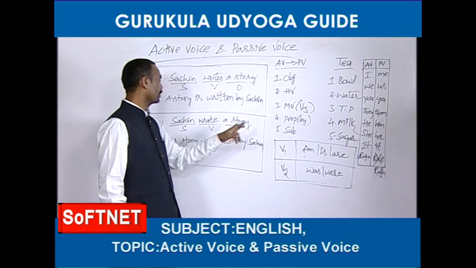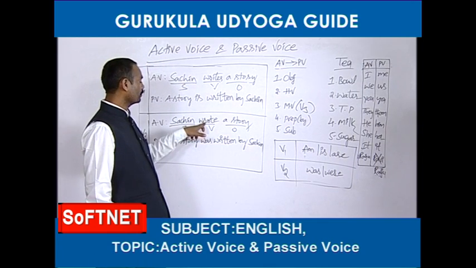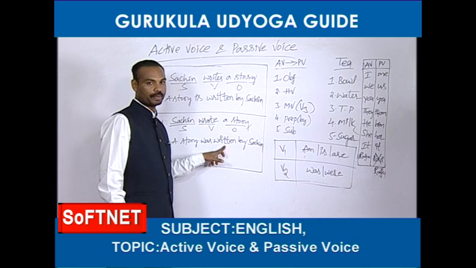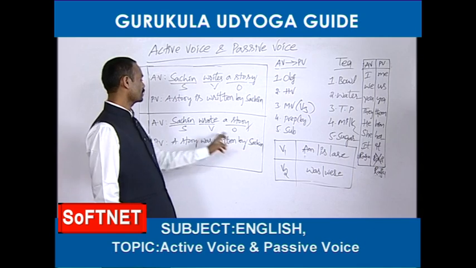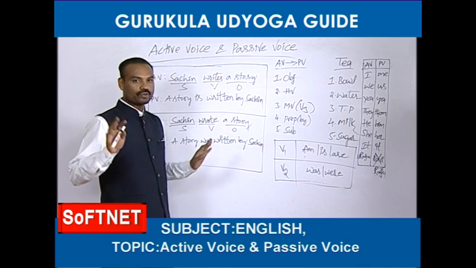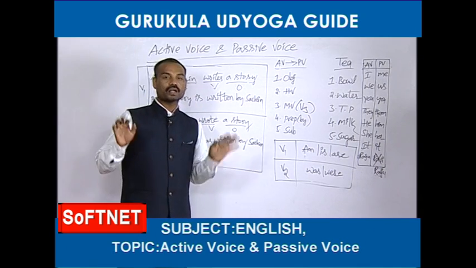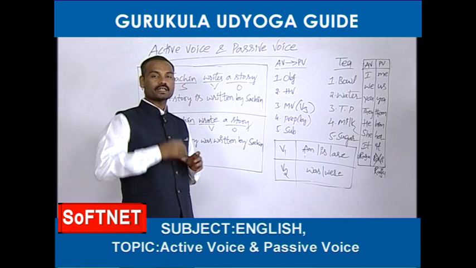Next, third point, main verb. Main verb, I told you, the main verb always must be changed into third form in the passive voice. Next, fourth point, by. Next, subject. This subject should be taken here. So friends, this is the process of changing an active voice into passive voice.